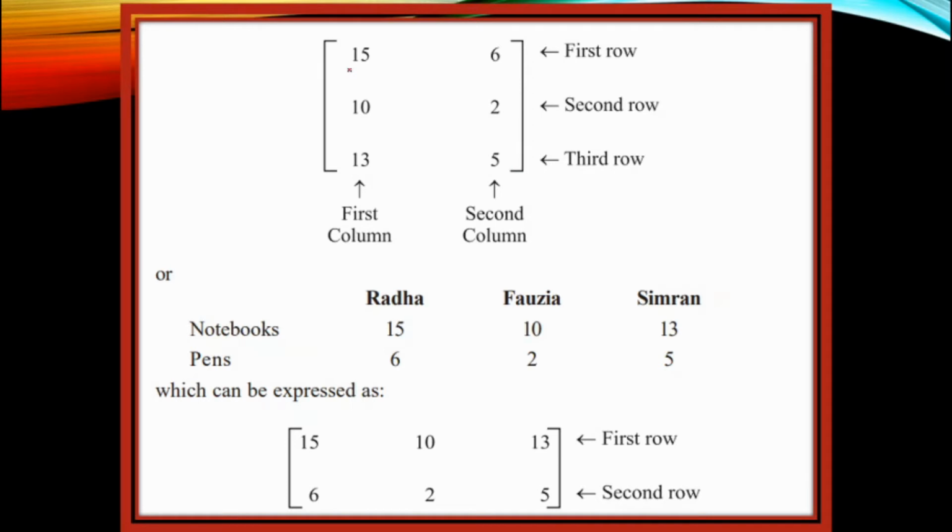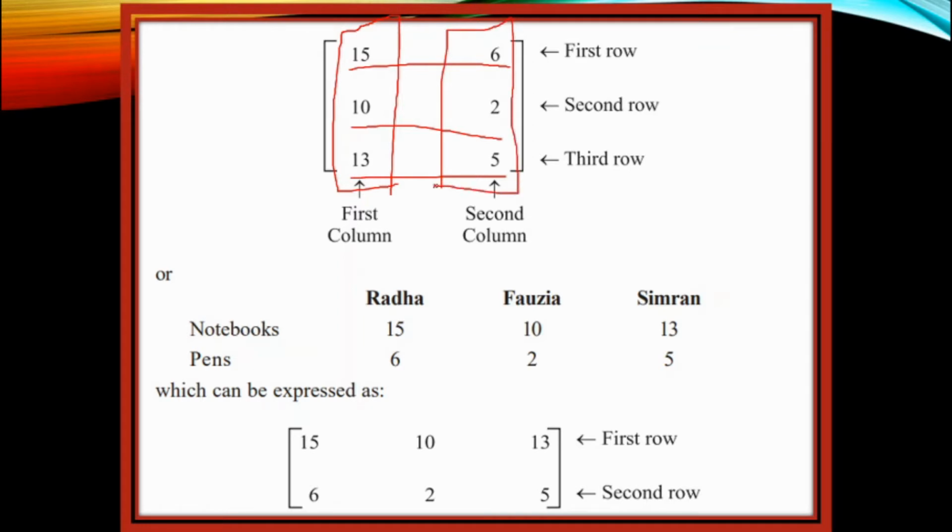Now this horizontal line in a matrix is what you call a row. The top one is the first row, second row, third row. The vertical ones are columns. First column, second column. Fine. I guess this is very simple. This is one way of representing.